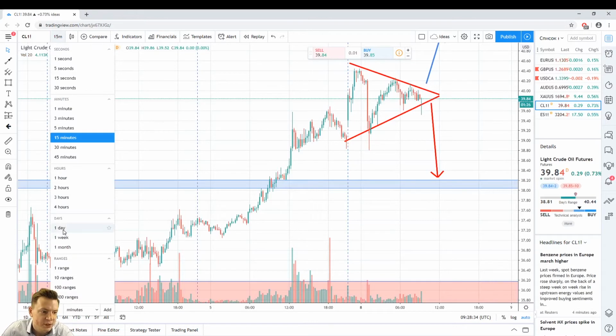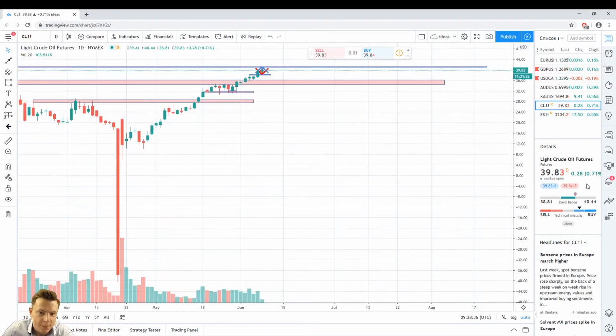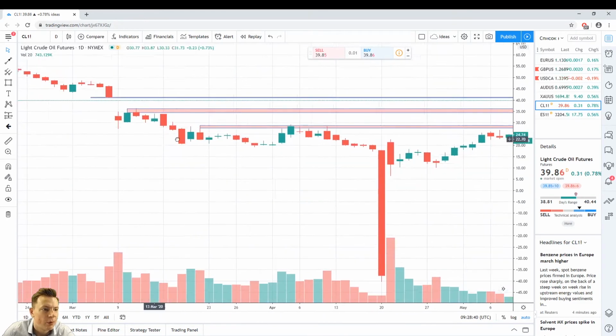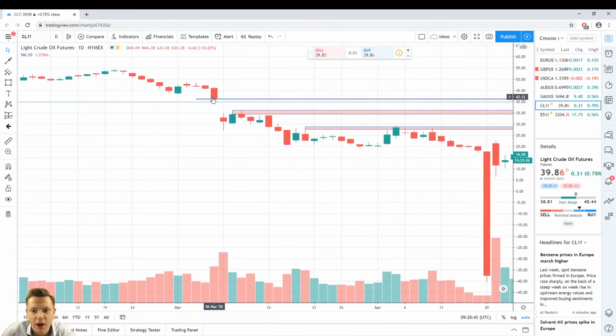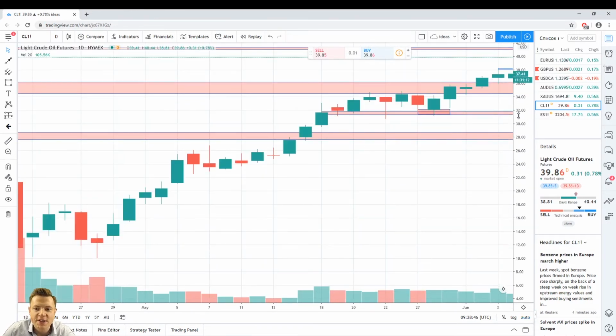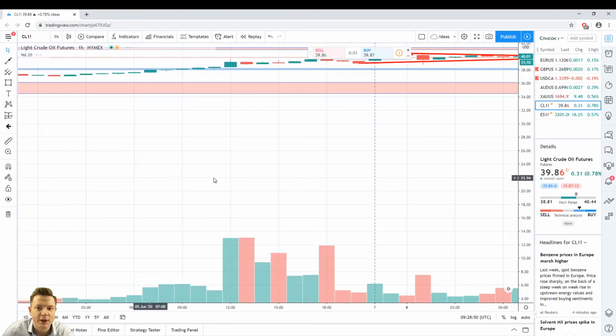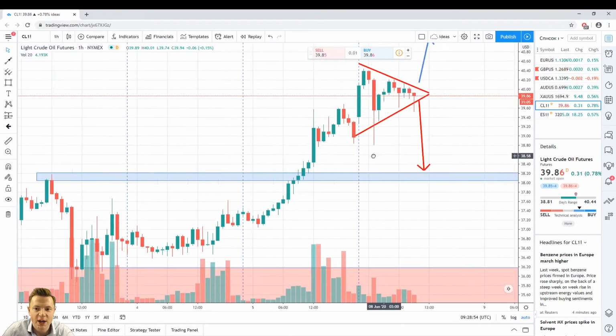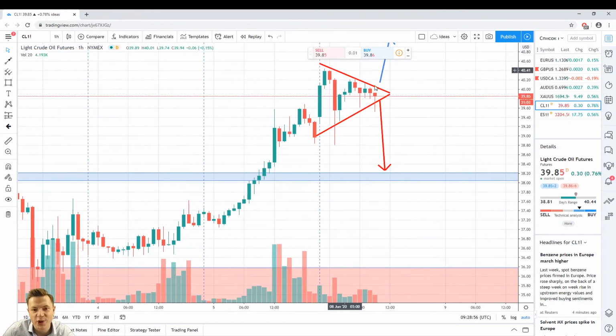Oil. Look at oil. Oil tries to fill the gap, the level before the gap around 32. And right now price, let me go into a lower time frame, like the H1 time frame in this case. At this moment price stays in some sort of triangle.